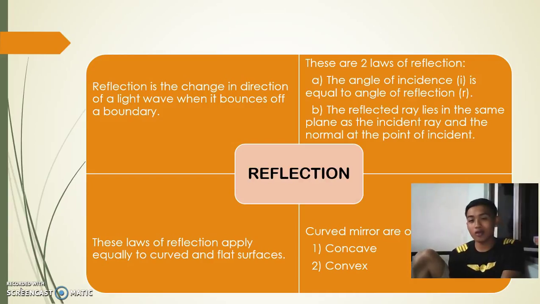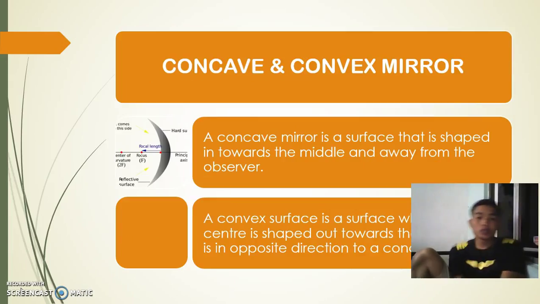There are two types of curved mirror, which are concave and convex. Concave and convex mirrors. First, a concave mirror is a surface that is shaped in towards the middle and away from the observer. A convex surface is a surface where the center is shaped out towards the observer. It is in the opposite direction to a concave surface.